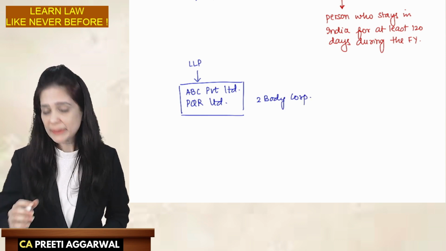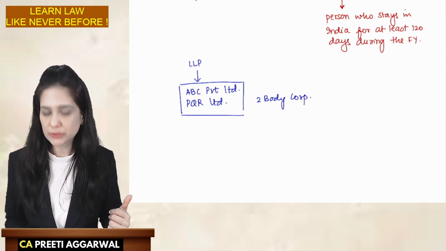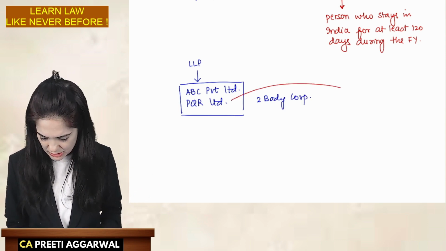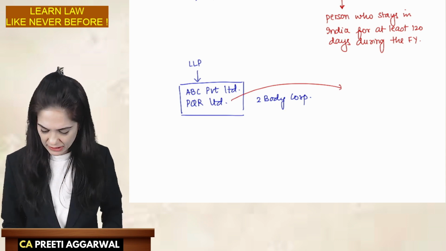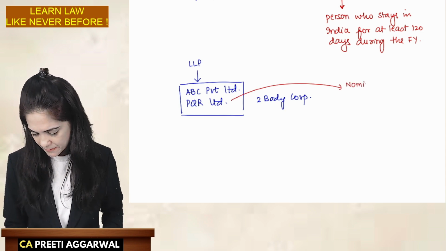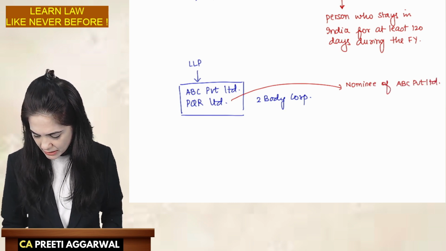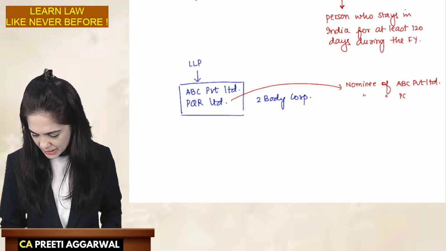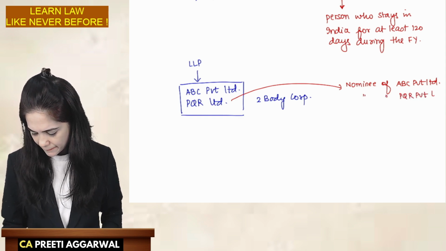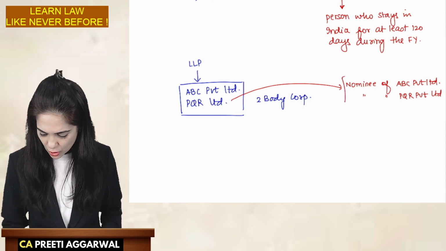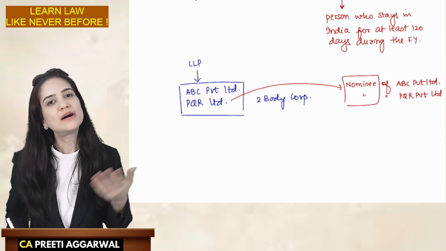Then who will be the designated partner? They are not individuals. In that case, students, these body corporates will appoint nominees. So nominee of ABC Private Limited and nominee of PQR Private Limited. These nominees will become the designated partners.